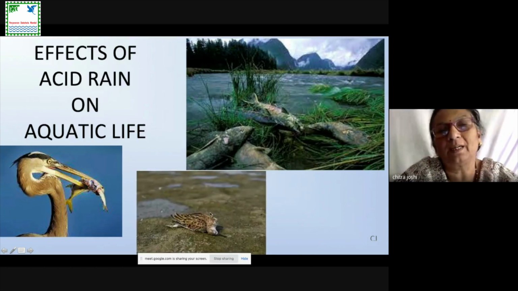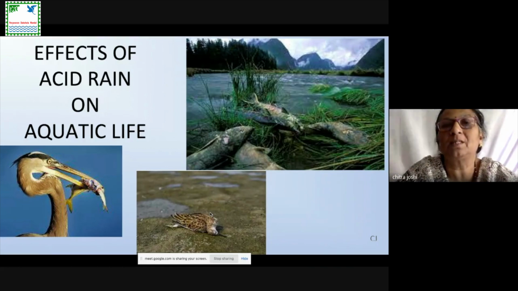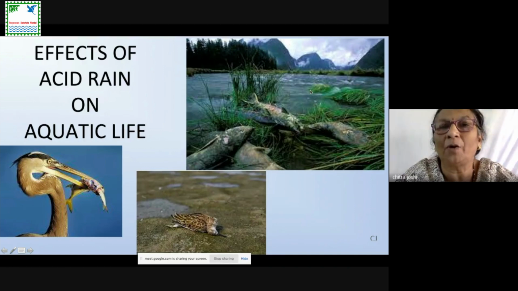So it is again a cycle: the spoiling of the river water, that means a decrease in the pH of the river water, decreases the population of fishes in water. It affects even algae which are present underwater. And some algae are very good sources of iodine. So if those algae get affected, the iodine source also gets affected in nature. And iodine is one of the very essential elements for us.